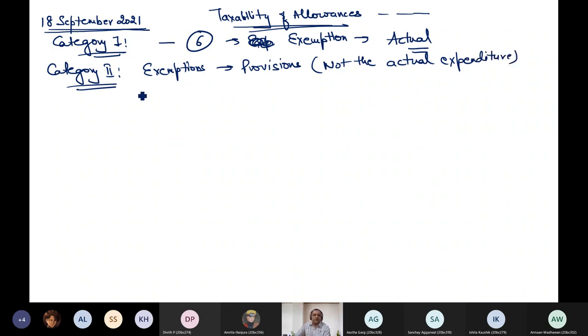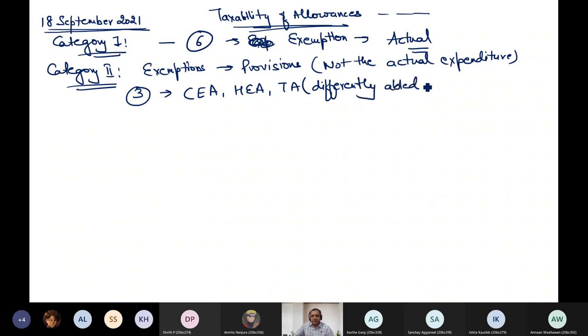I told you in this, 3 are more relevant: children education allowance, hostel expenditure allowance, and transport allowance. And here the exemption is only for differently abled people. And within differently abled, some types of disabilities are given, like deaf, dumb, orthopedically, etc.